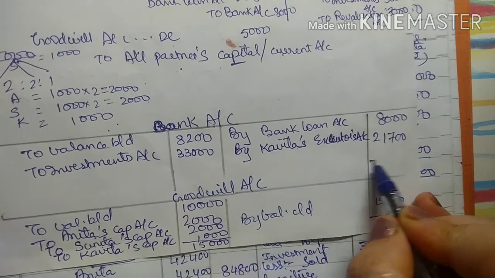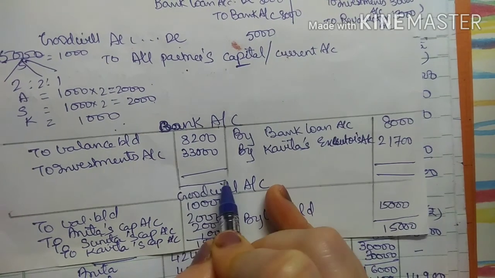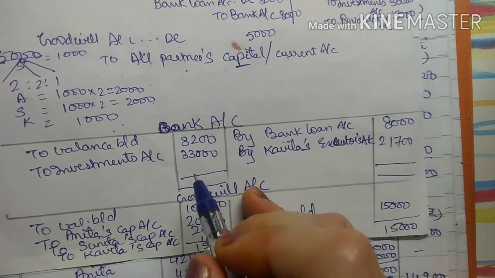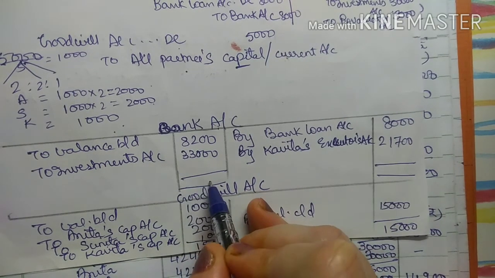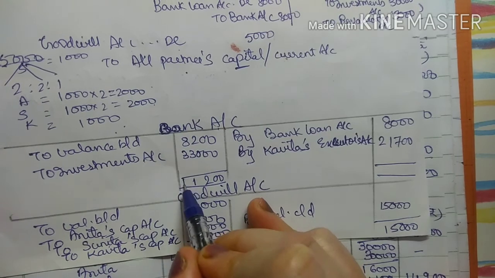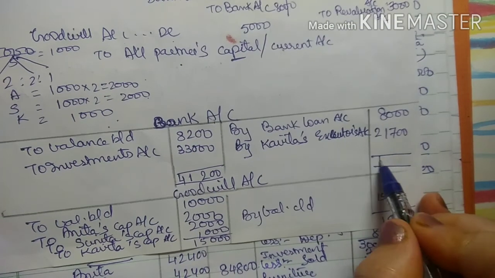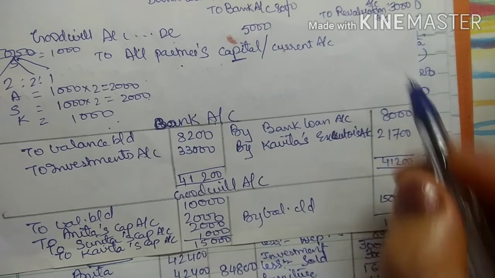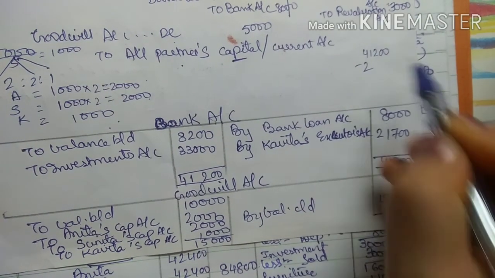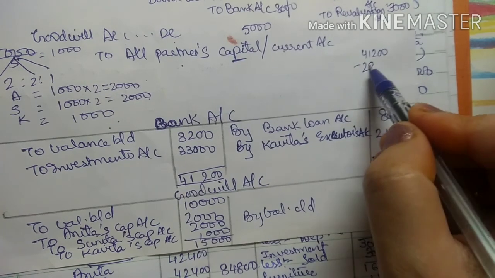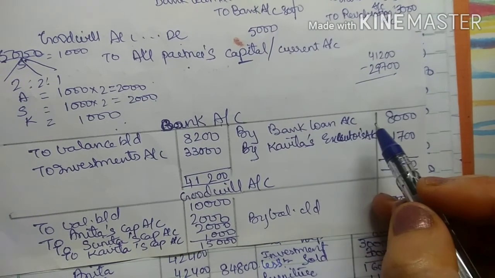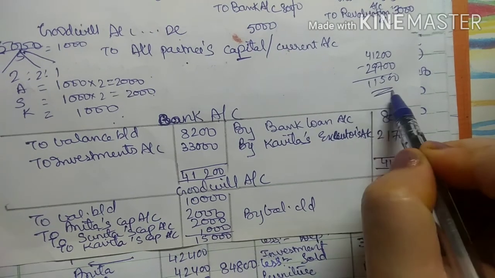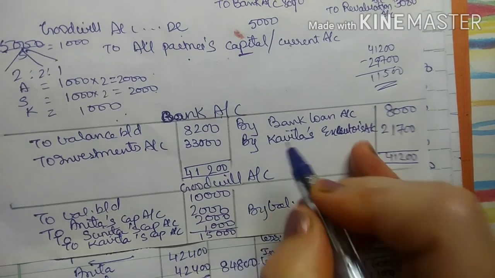21,700. Right? Now we will close the बैंक अकाउंट एज ए एसेट और इसका बैलेंस हमें कहाँ ट्रांसफ़र करना है, बैलेंस शीट में, राइट. So here we can see that this will be 41,200 is the debit side total. So from this will be 41,200 minus 29,700. So when I will deduct it, the balance will be 11,500.